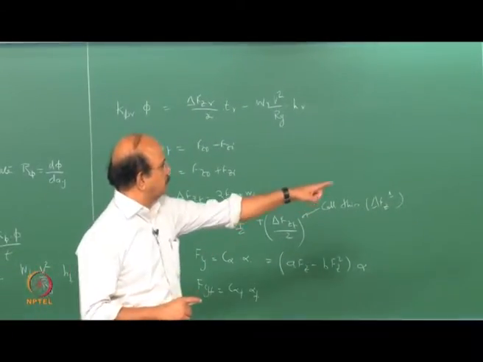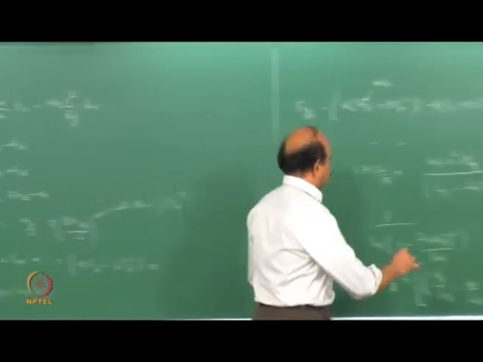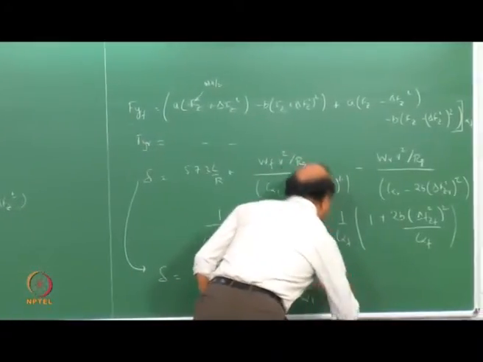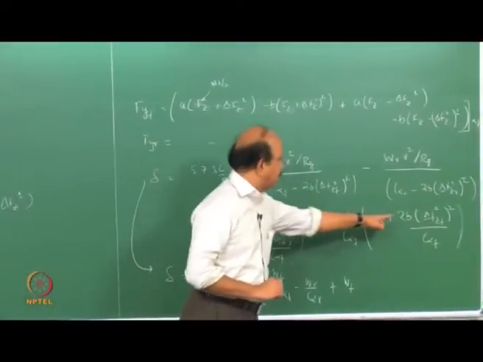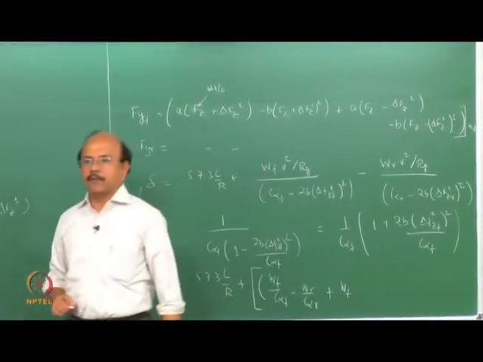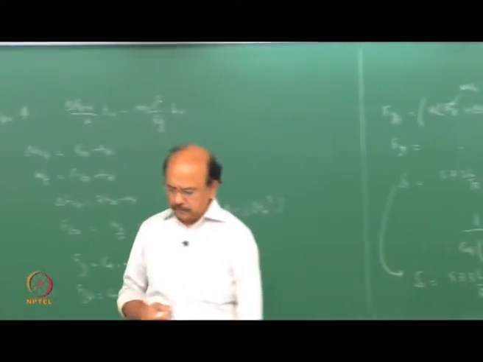What are the additional terms? Note that these are the additional terms. Clear? Any questions?